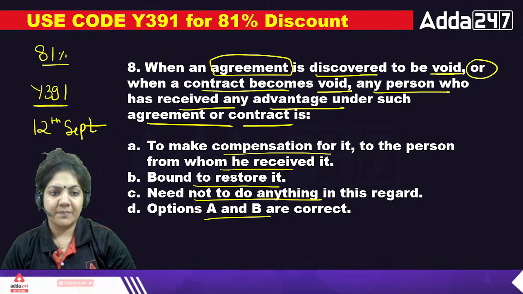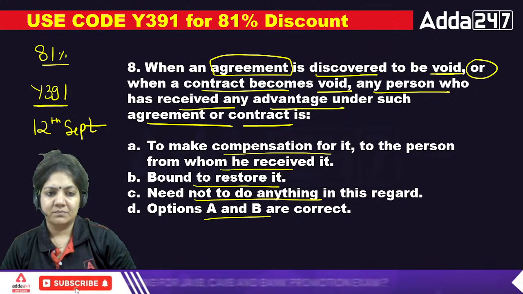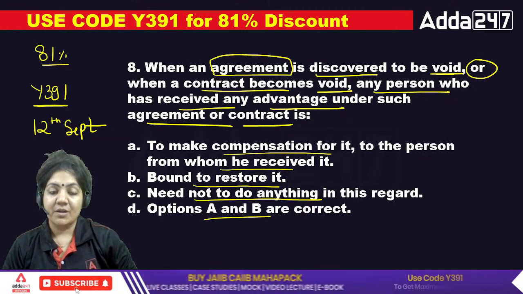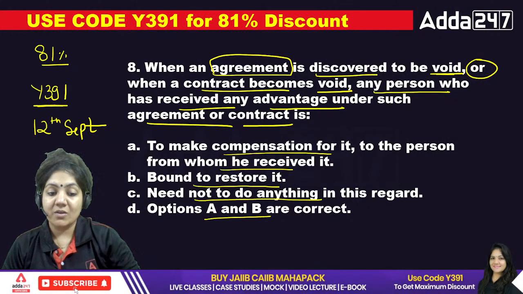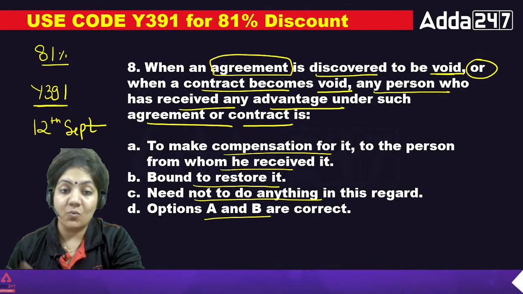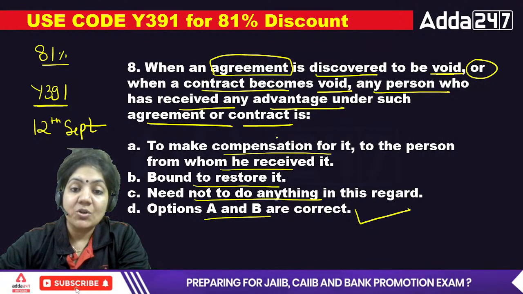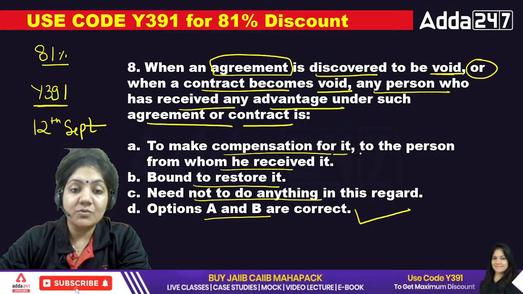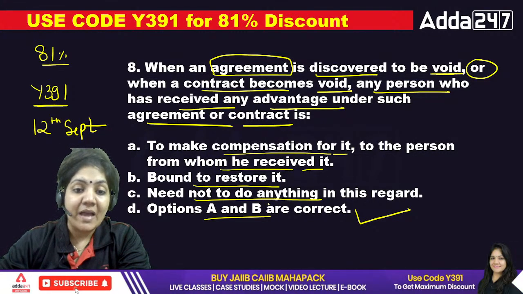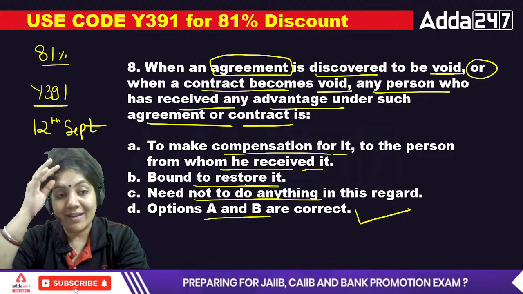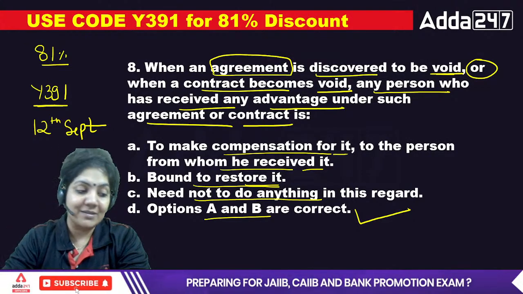Eighth one. Agreement is void, contract is void. Agreement and contract both are void class. So option A and B is correct, that to make compensation to the person from whom you received it and to restore it to the rightful owner. So that's why 8-1 D is the right answer.